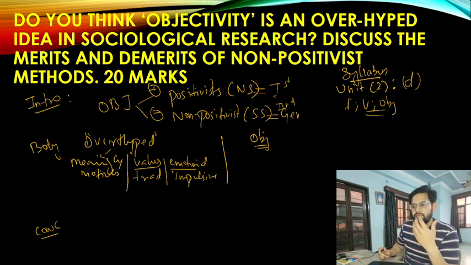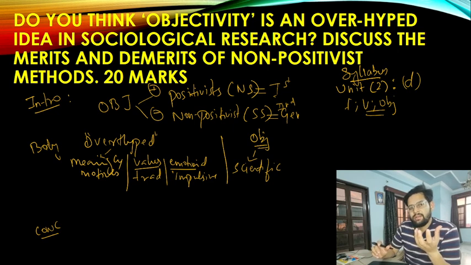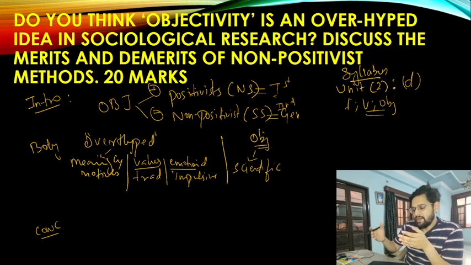The positivists are saying objectivity is very important, especially when you are trying to establish a scientific discipline. If you want something to be established like an academic subject, if you want somebody to study it, we need to write that subject in an academic manner, in an objective manner. If there is a lack of objectivity, then how are we going to study it?